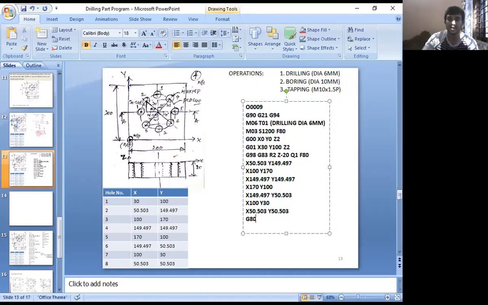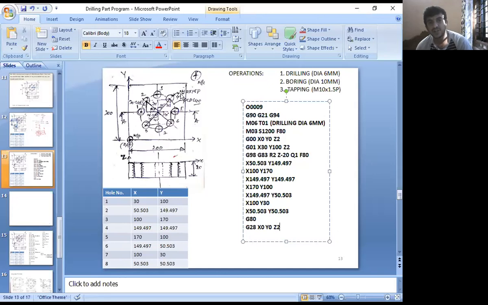Once you cancel the cycle, what do we do next? Should we change the tool directly there itself? No. Again I want to send the tool to where? To the machine center point. How do you send the tool from the 8th hole location, where it completes, to the machine center point? By giving the code G28. Before going to the machine center, first you move to X0, Y0 and Z2, moving the cutting tool to the origin of the workpiece.